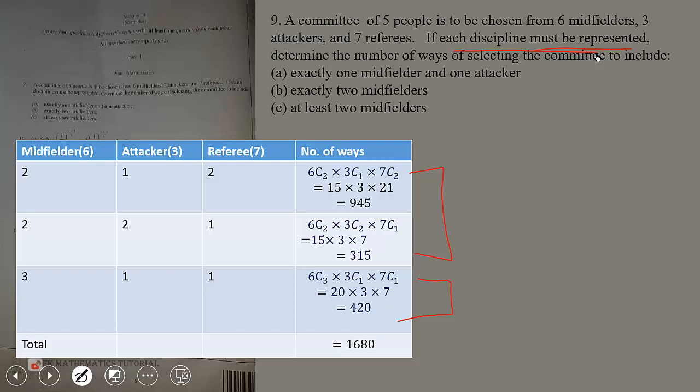When you go to 4, you can get 4-0-1 or 4-1-0, but in that case we are leaving out one of the disciplines. So we have only one possibility for exactly 3, which is 3-1-1. So 6 choose 3, 3 choose 1, 7 choose 1, that will give us 420 ways. We add it to the previous possibility of exactly 2, and that will give us 1680 ways.